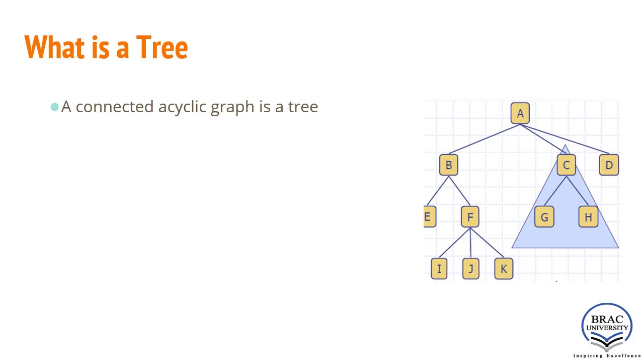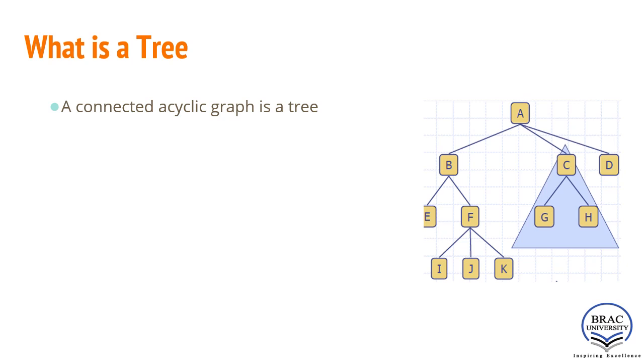In this tree, there are a lot of parent-child relationships, and one subtree is where F is the parent of children I, J, K.